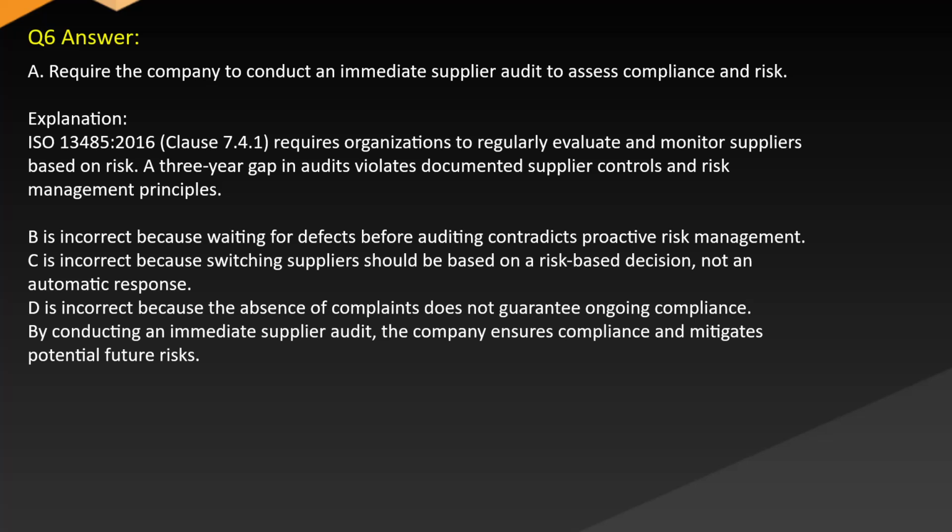B is incorrect because waiting for defects contradicts proactive risk management. C is incorrect because switching suppliers should be based on a risk-based decision, not an automatic response. D is incorrect because the absence of complaints does not guarantee ongoing compliance. By conducting an immediate supplier audit, the company ensures compliance and mitigates potential future risks.